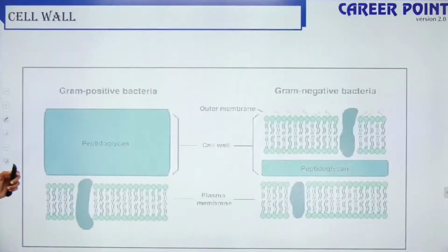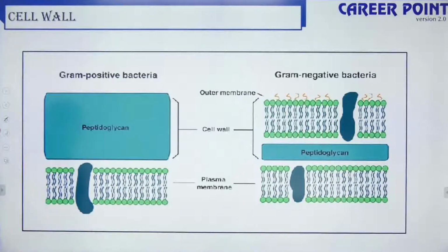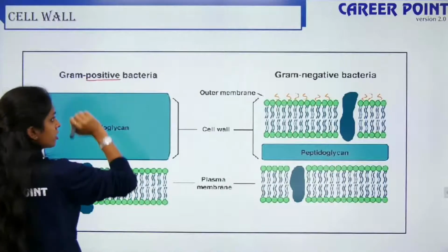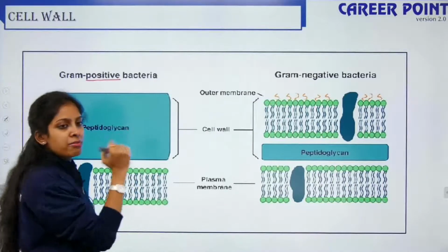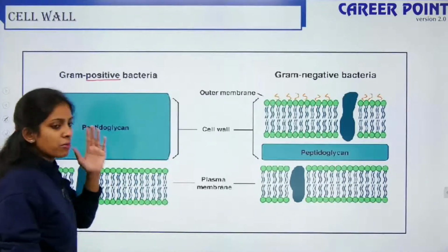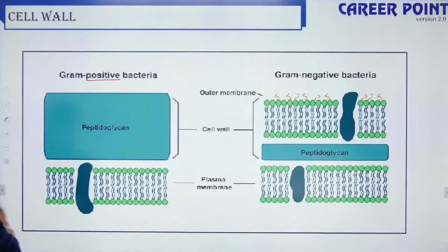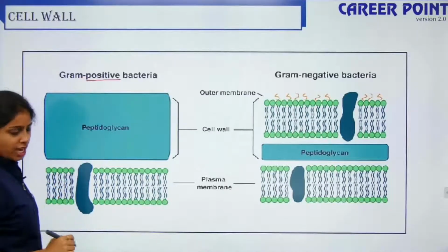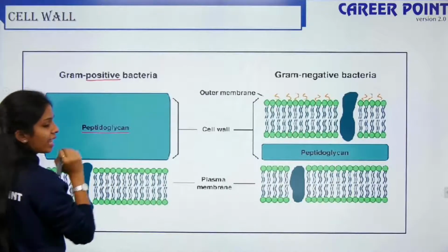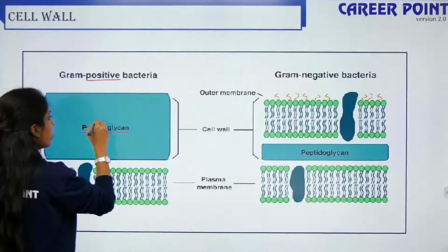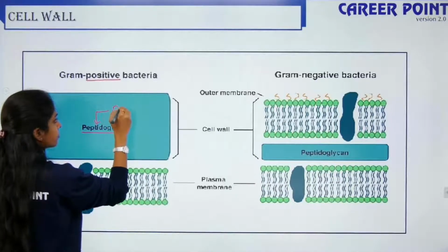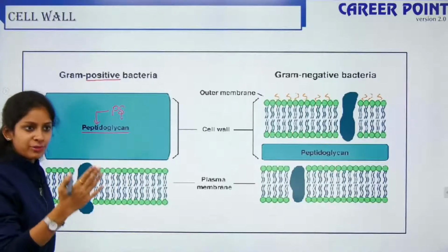Clear? Okay. Based on the cell wall, you have two types of bacteria. We call them gram-positive bacteria and gram-negative bacteria. So what is the major difference between these two? Gram-positive bacteria have a thick peptidoglycan layer. It is a polysaccharide, just like you have cellulose.